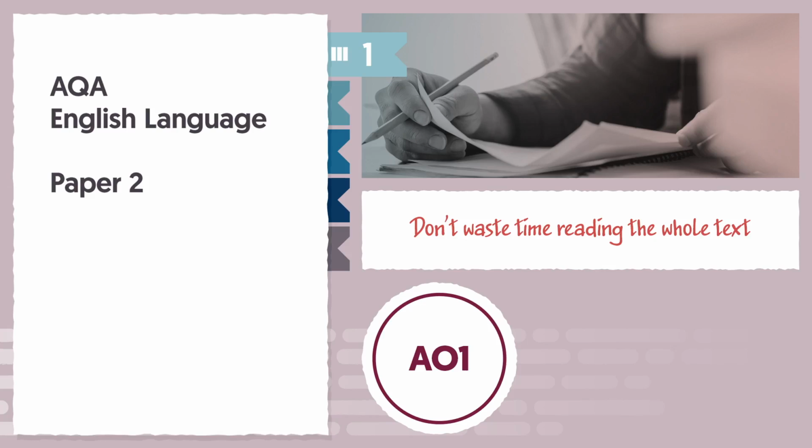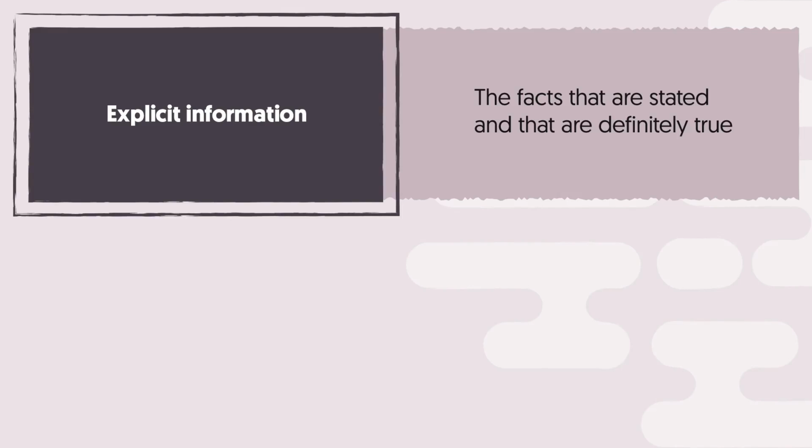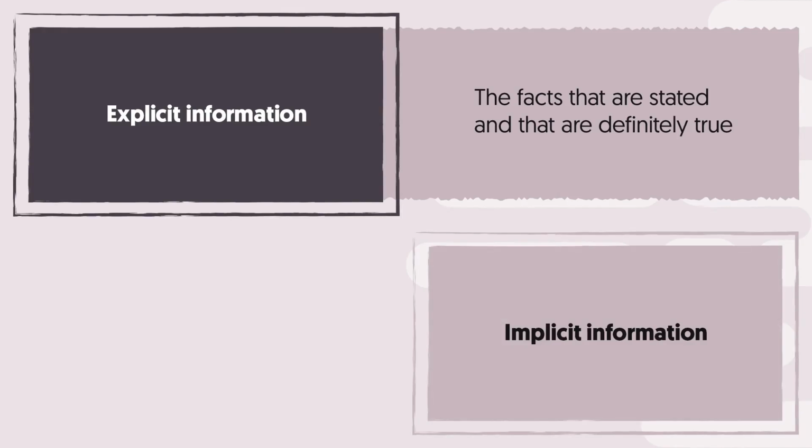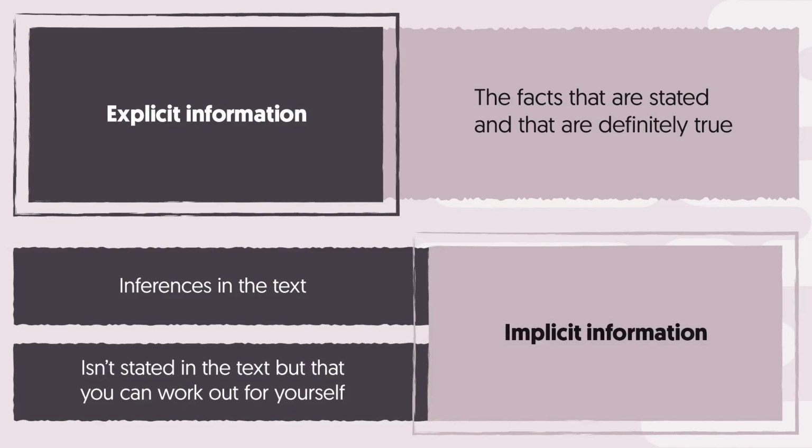A good thing to remember here is that Paper 2 Question 1 examines Assessment Objective 1. That's your ability to identify and interpret explicit and implicit information and ideas. Explicit information means pulling out the facts that are stated and that are definitely true. And implicit information is about working out the inferences in the text. In other words, what isn't stated in the text, but that you can work out for yourself by reading it.